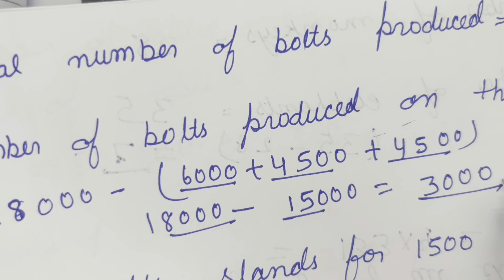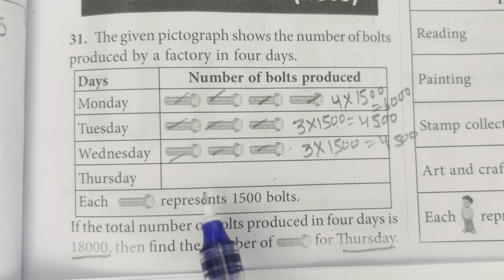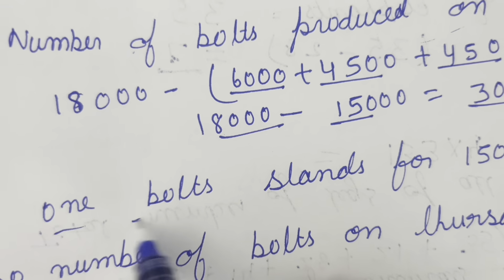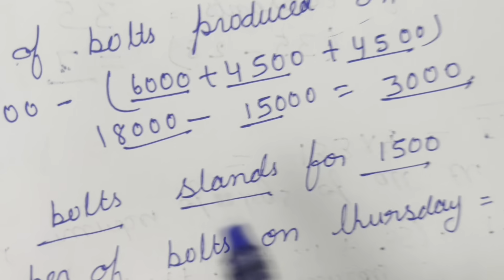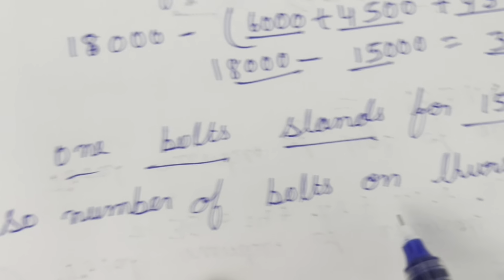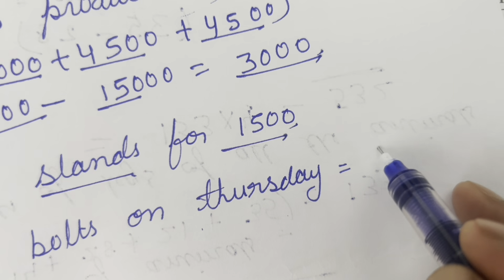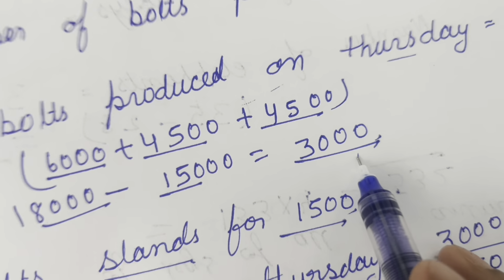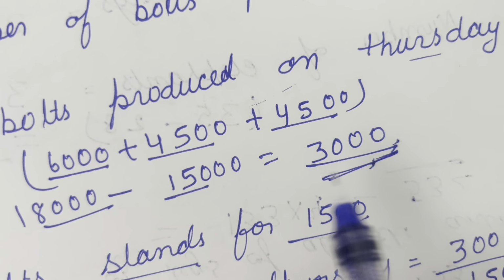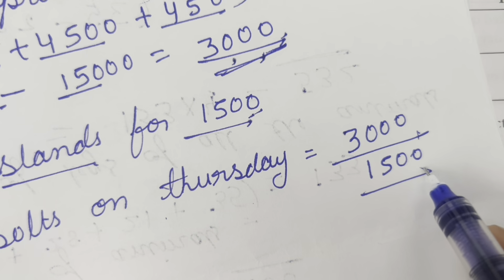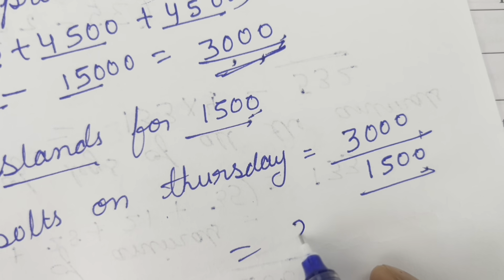So number of bolts produced on Thursday is not 3,000 because each bolt represents 1500 bolts. One bolt stands for 1500, this is given in our question. So number of bolts on Thursday is equal to 3000 divided by 1500. Clear? The number we directly got by subtracting will not be the number of bolts on Thursday because one bolt stands for 1500. So number of bolts on Thursday is equal to 3000 divided by 1500, that is equal to 2.